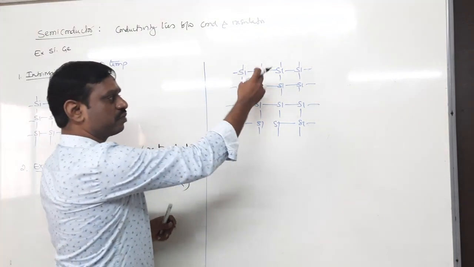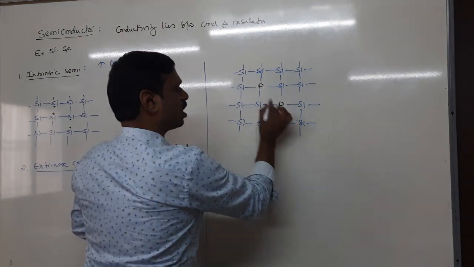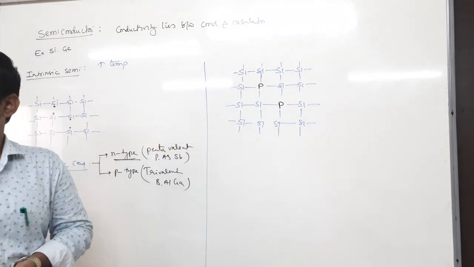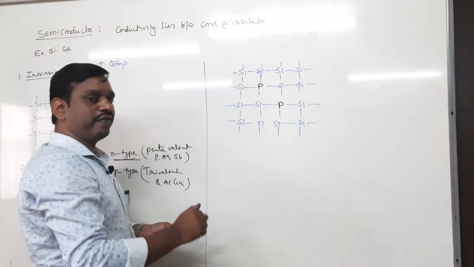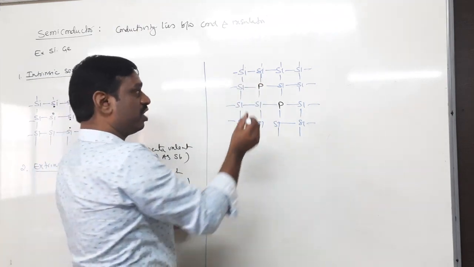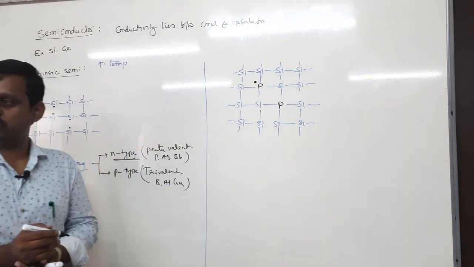Some of the silicon atoms are replaced by phosphorus. Phosphorus has 5 valence electrons, being a 15th group element. Four electrons form 4 bonds, and still there is 1 free electron on each phosphorus.